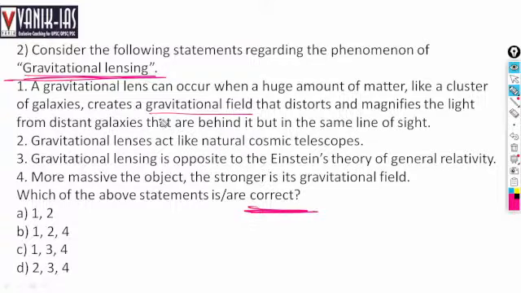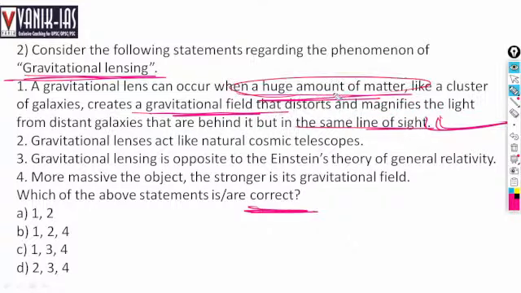It occurs when a huge amount of matter creates a gravitational field that distorts and magnifies the light from the distant galaxies behind but in the same line of sight. First statement is right. It occurs when a huge amount of matter, like a cluster of galaxies, creates a gravitational field that distorts and magnifies the light from distant galaxies. Second statement, gravitational lenses act like natural cosmic telescopes.